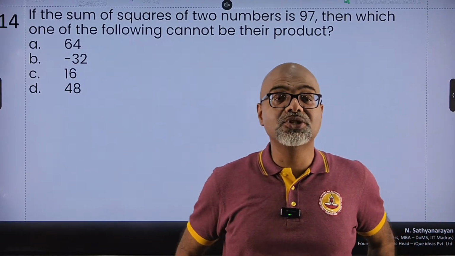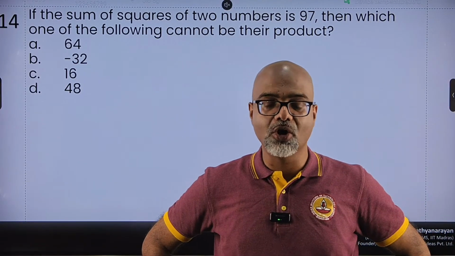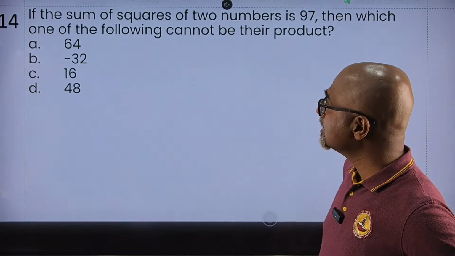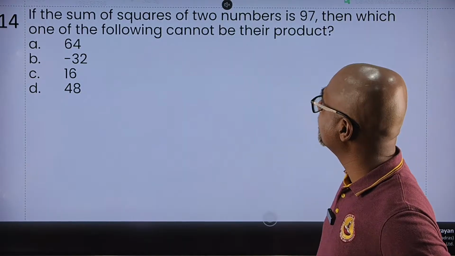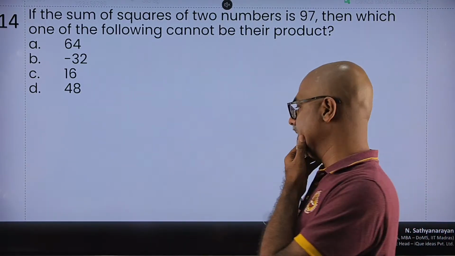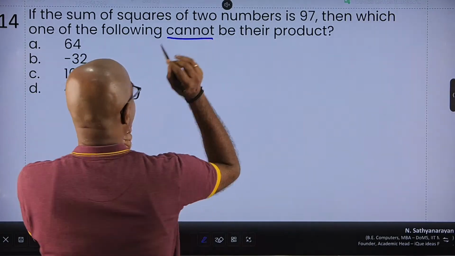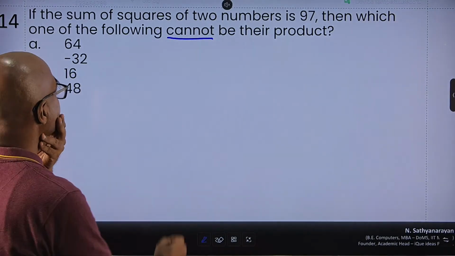One of the best questions I have seen in a very long time. It says, if the sum of the squares of two numbers is 97, which one of the following cannot be their product? Okay. Which one of the following cannot be their product? So it says the sum of two.